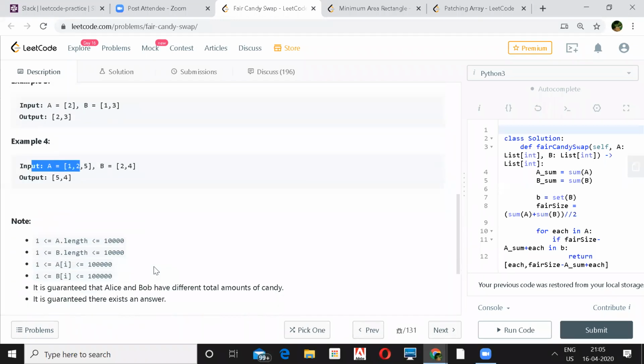And these are the constraints: the length of A is less than 10K, B's length again less than 10K. The elements will be, I think, 100K, and B's elements at max can be 100K. It is guaranteed that Alice and Bob have different total amounts of candy, and guaranteed that there exists an answer.